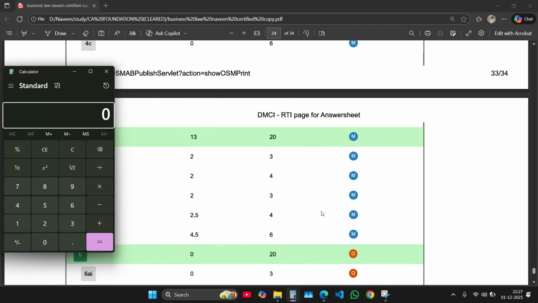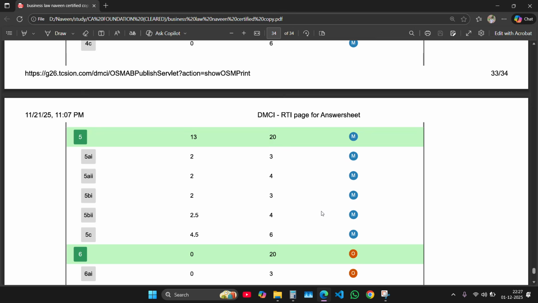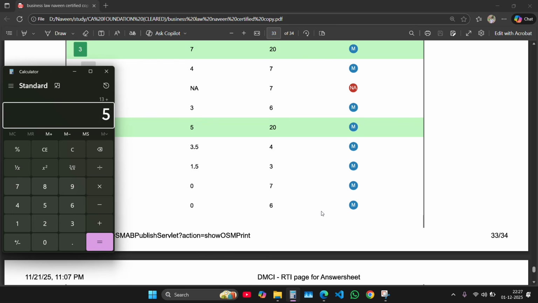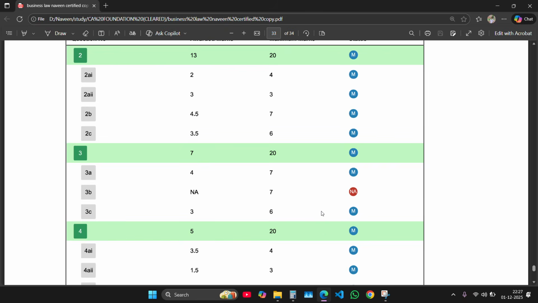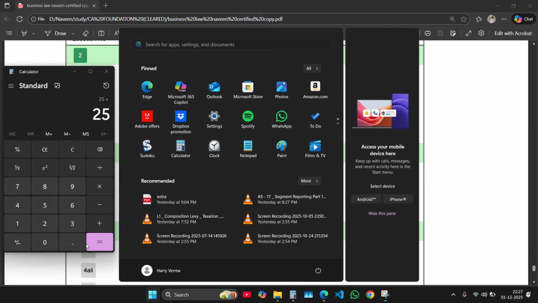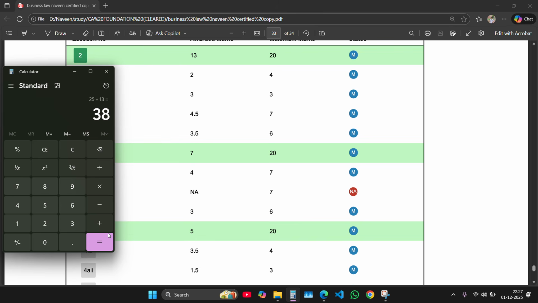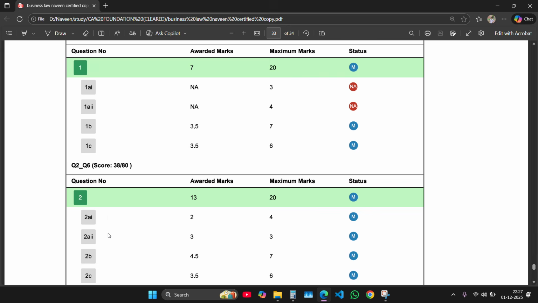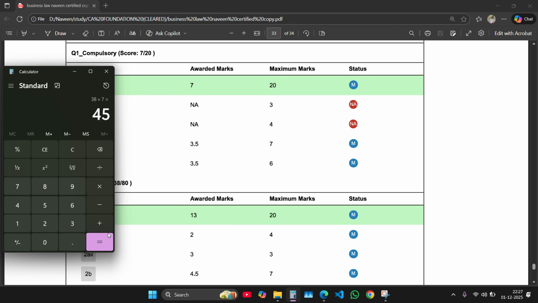So 13 marks from here, 5 marks from here, 7 marks from here, and 13 marks from here, and 7 marks from the first question. Total 45 marks I scored, even though I did some questions wrong, but most of the questions were right.